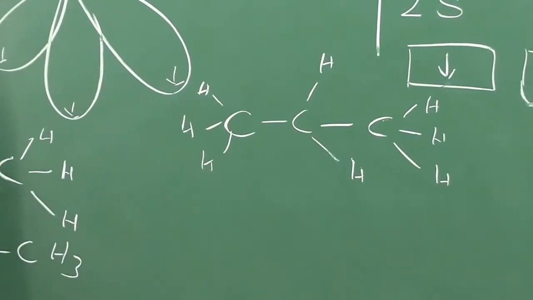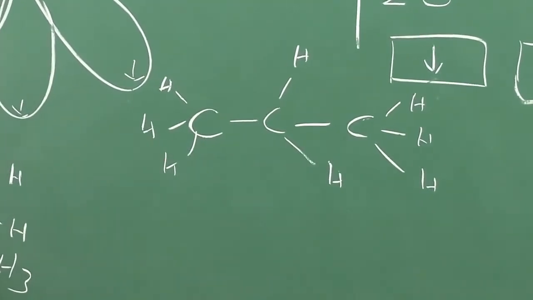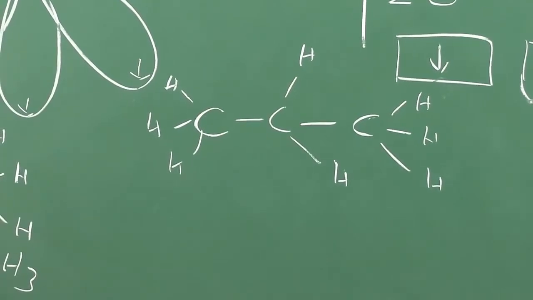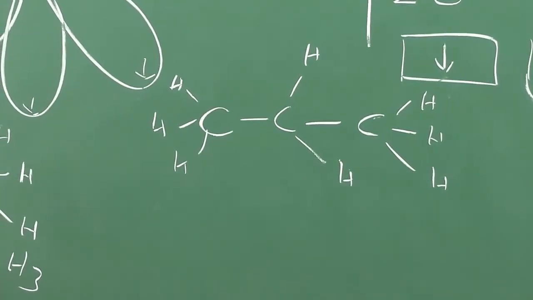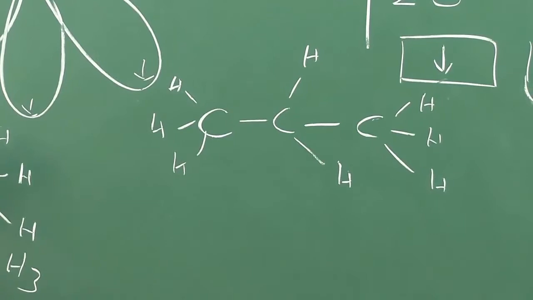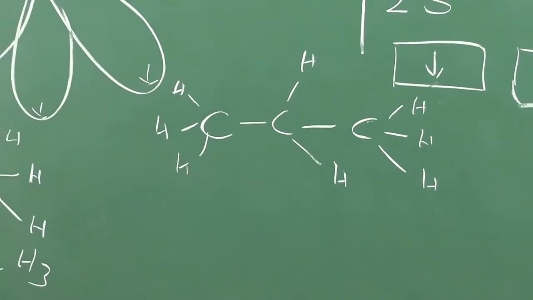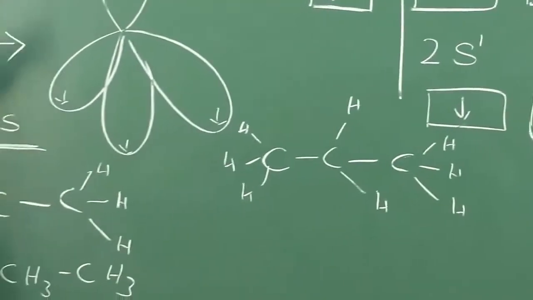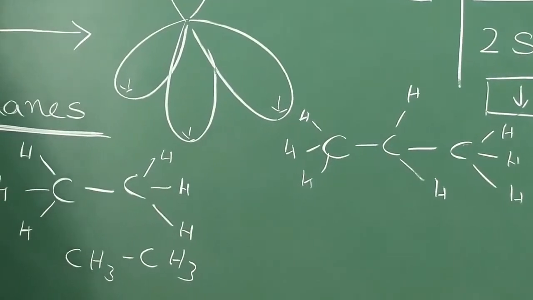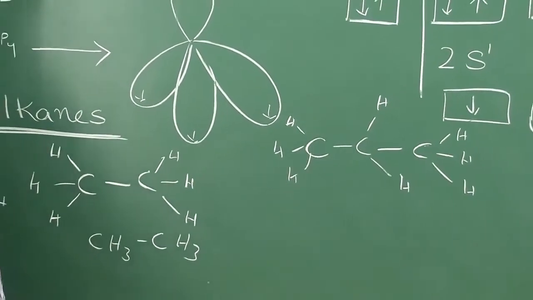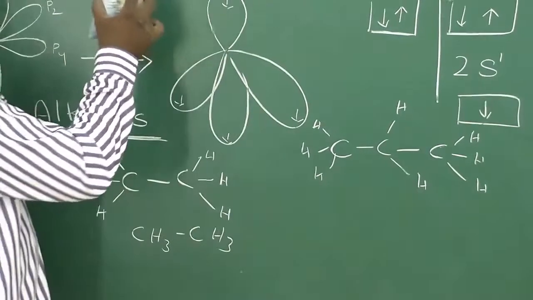These are compounds in which carbon atoms are in sp3 hybridization, and a series of compounds that can form in this category. This series is said to be a homologous series because all these compounds have the same general formula.